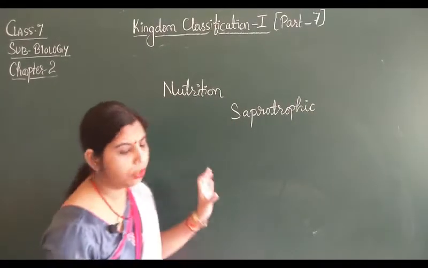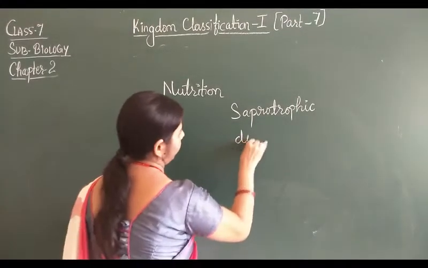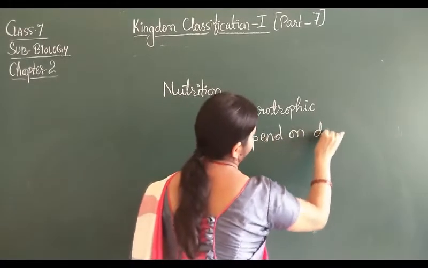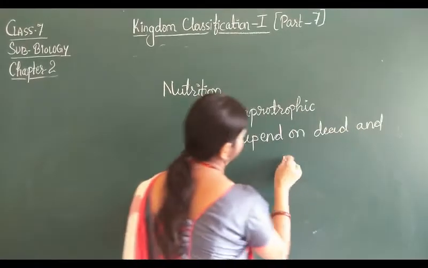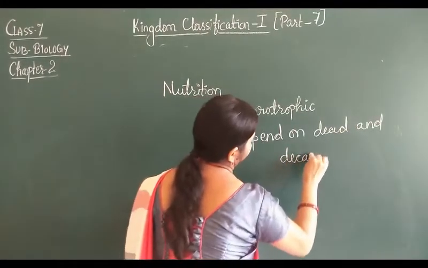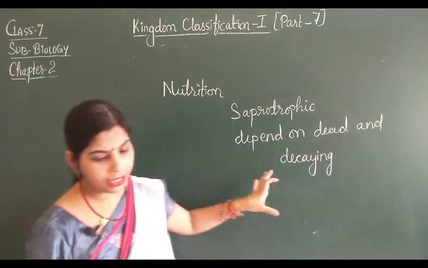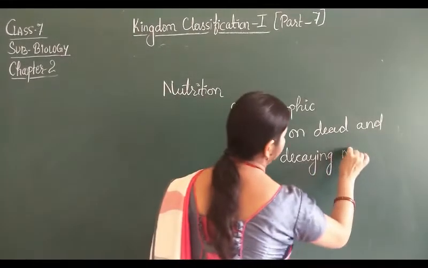As I told you, that means they depend on dead and decaying things. Sapro itself means dead and decaying.